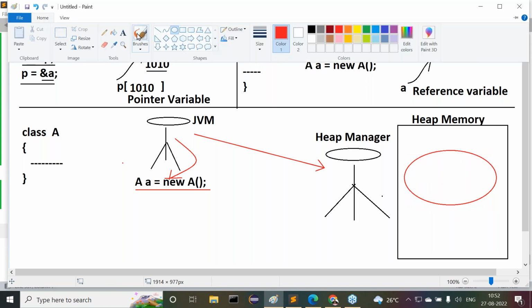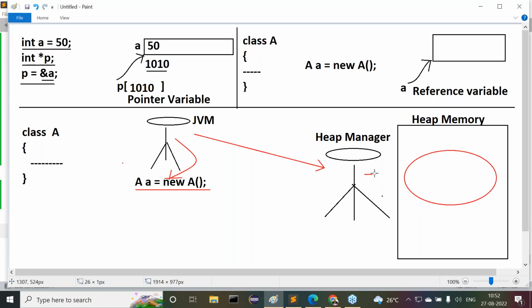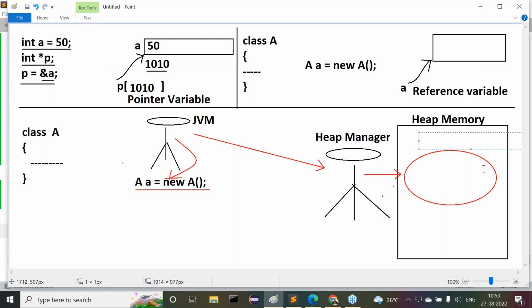Whatever block of memory is created for the JVM requirement is treated as an object. A block of memory is called an object.